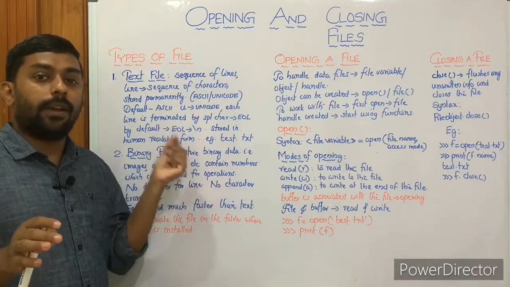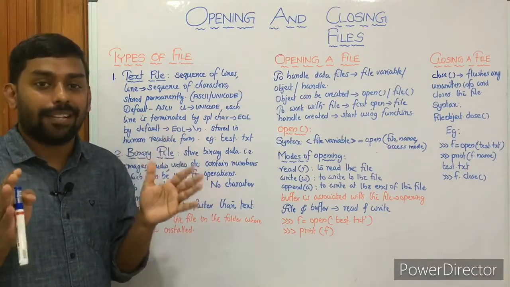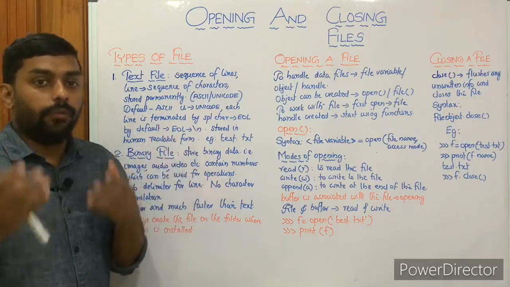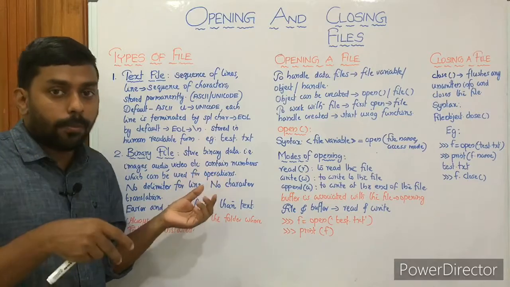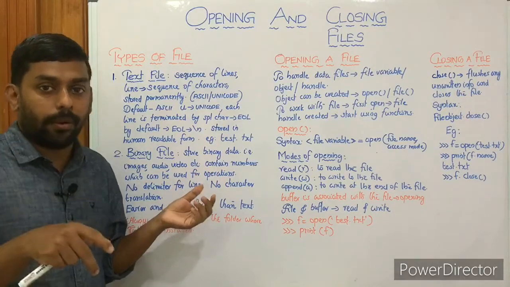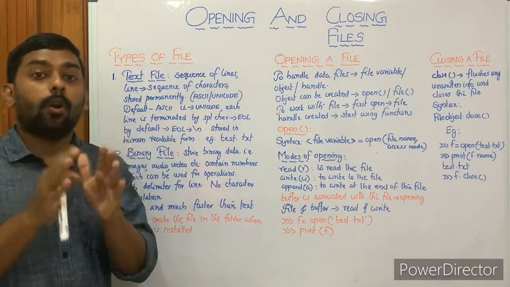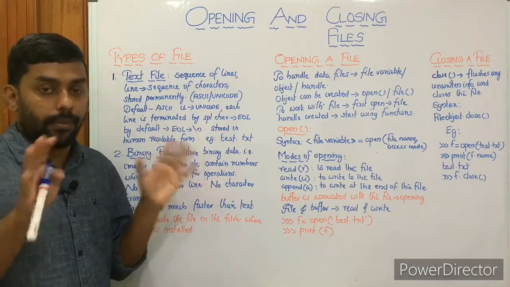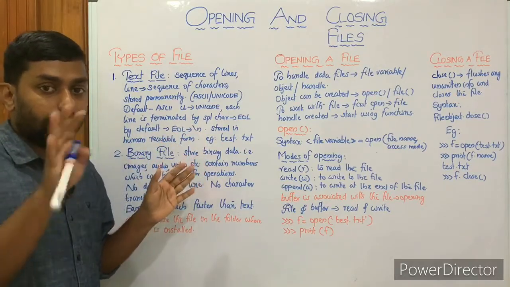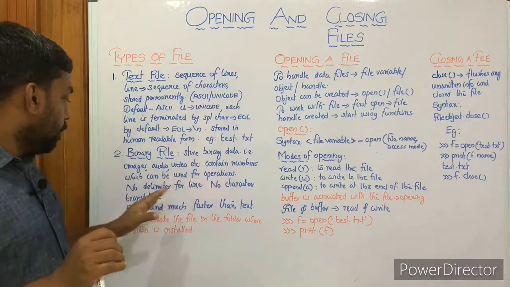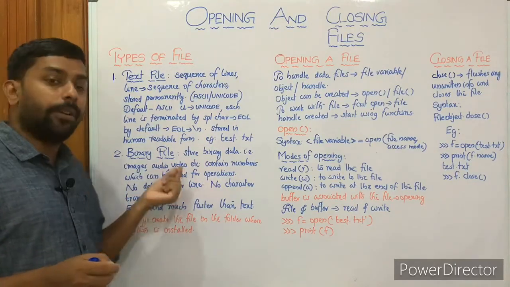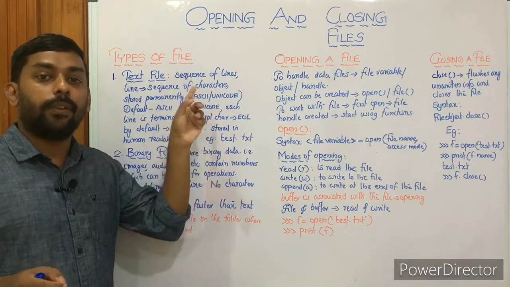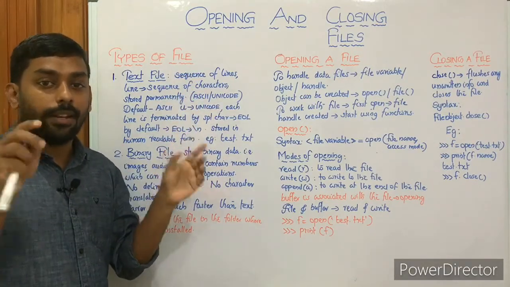But a binary file is a type of file that's used for binary data, images, audio, video, and other kinds of complex files. In our syllabus, we are doing numeric operations in binary files, that is, data other than text. The difference between a text file and a binary file is that there is no delimiter for a line. Here in the case of a text file we have seen \n, the end of line.